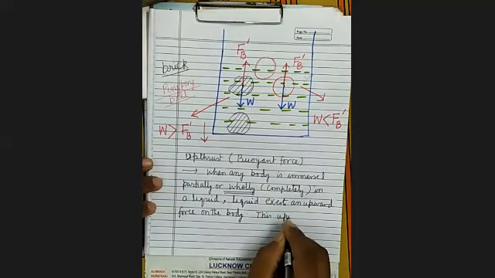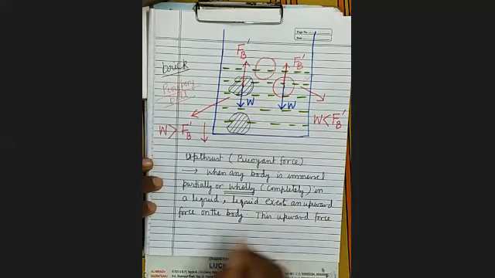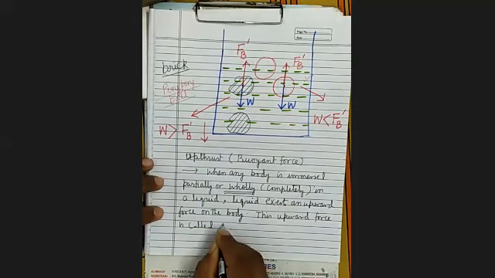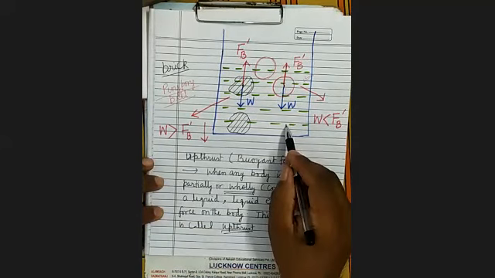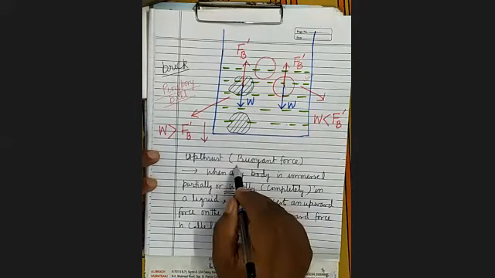Means this upward force which the liquid exerts on the body is called the upthrust. Is it clear? This upward force which the liquid exerts on the body is called the upthrust or buoyant force.